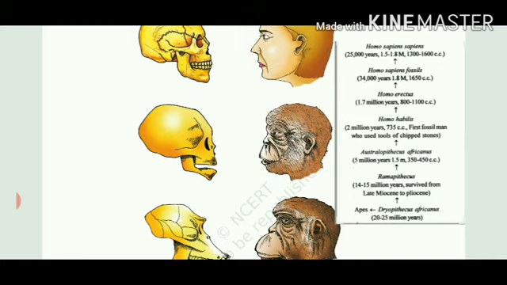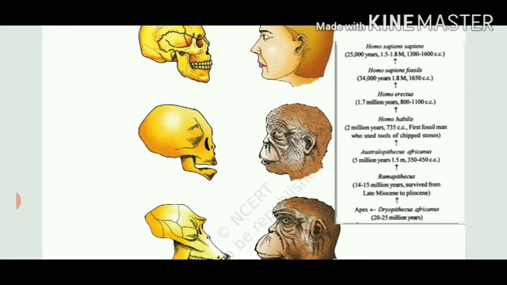Then evolved Homo erectus, who started walking erect. That's why this species name has been given. 1.7 million years ago, and a very good brain capacity, that is 800 to 1100 cranium capacity. Then came Homo sapiens fossils, 34,000 years ago, with 1650 cranium capacity as the brain capacity, and ultimately the modern man, which is called Homo sapiens sapiens.